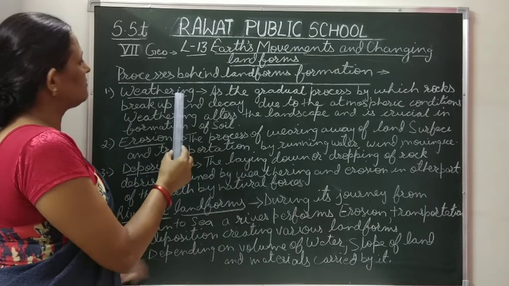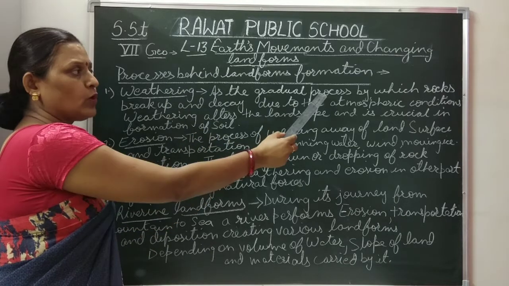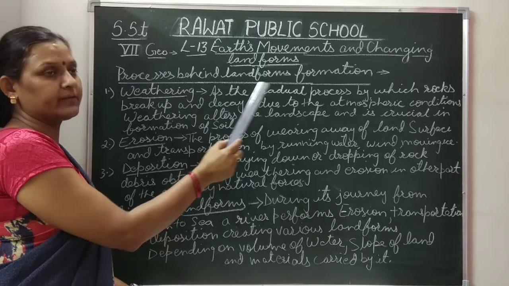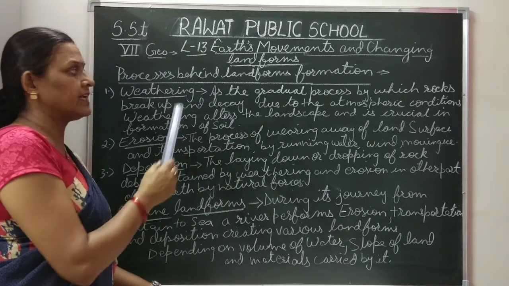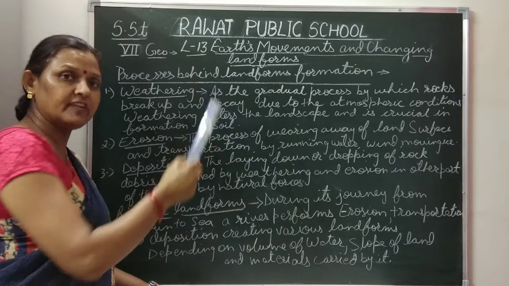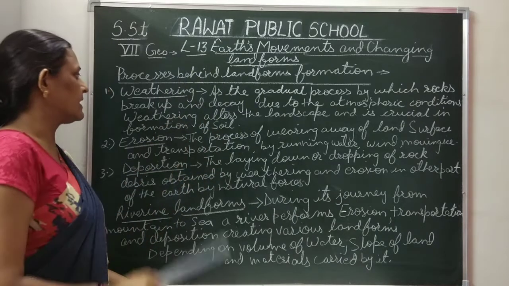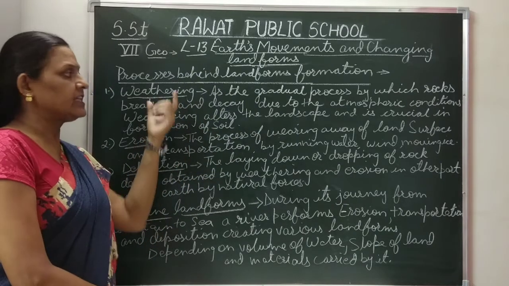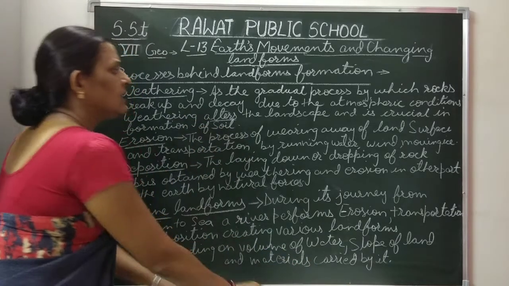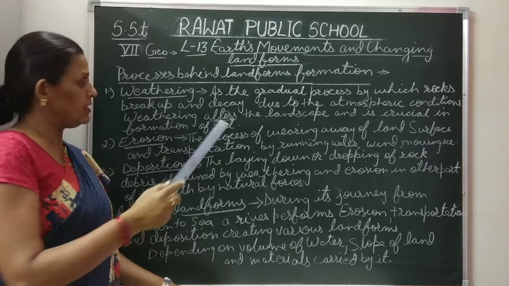When we talk about weathering, it is the gradual or slow process by which rocks break and decay due to the atmospheric condition. Now again, what is weathering? It is a slow process by which rocks break down and decay due to the atmospheric condition, and weathering alters the landscape and also plays an important role in the formation of soil.